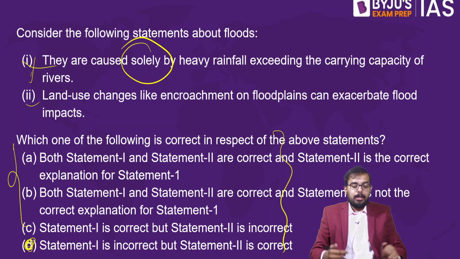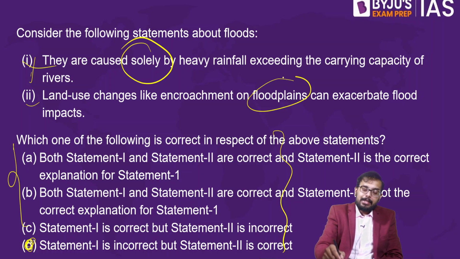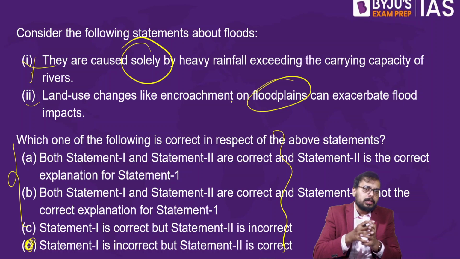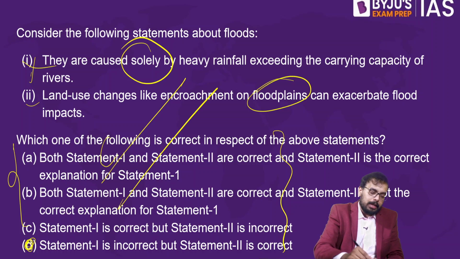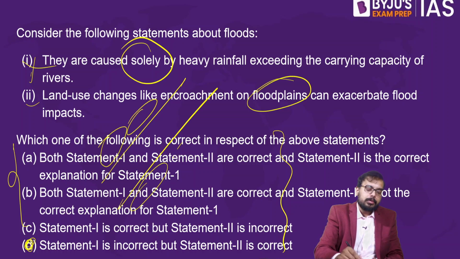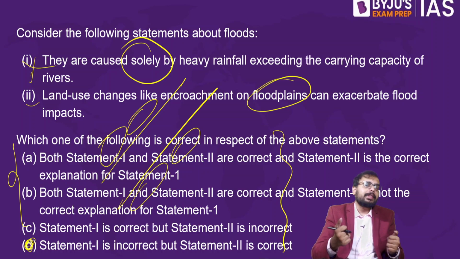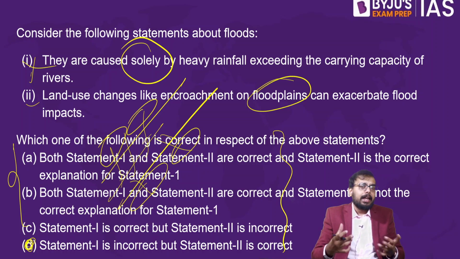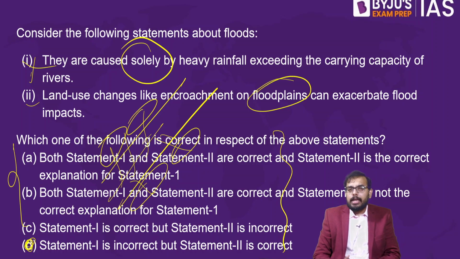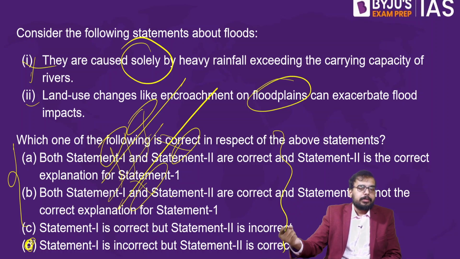Yes, when we encroach on the floodplains, which act like a sponge, right? The floodplains means, if this is your river, the surrounding regions we call floodplains. The floodplains have sand. If there's excess water in the river, this water will go to the floodplains, and the sand acts as your sponge, so the floodplains will absorb it.